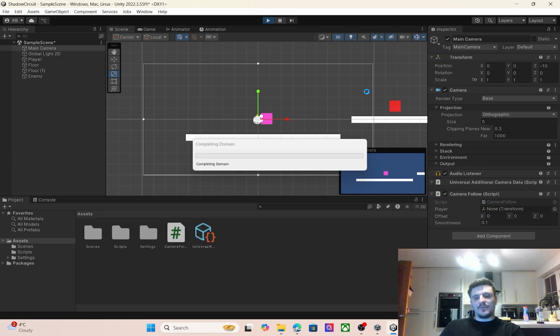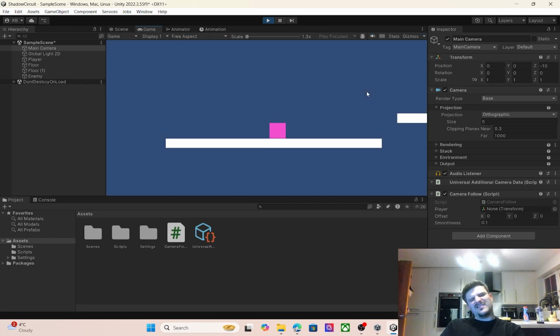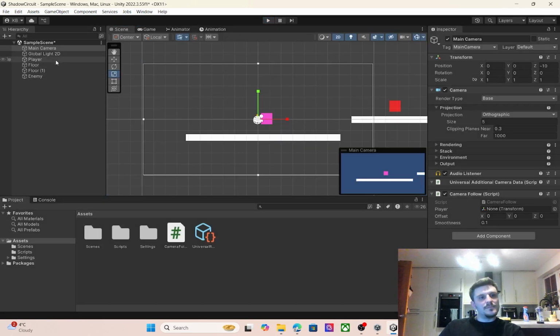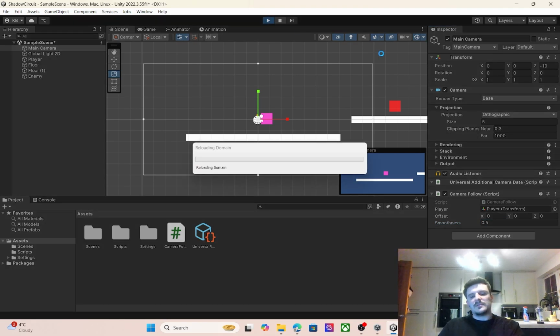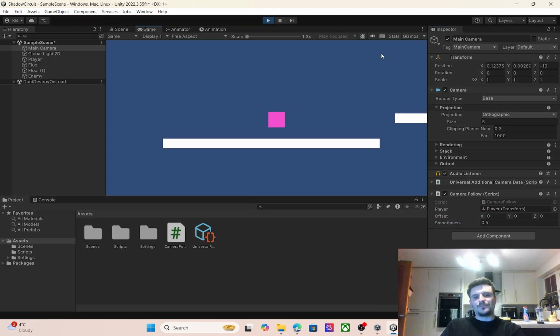Oh, it's going to give me an error, because we haven't set who the player is. Put the player in. So our smoothness at the moment is 0. Let's try 0.5, so we've got a bit more smoothness.